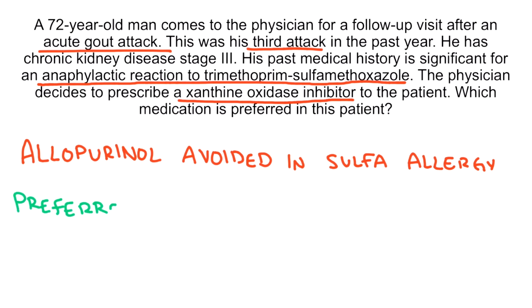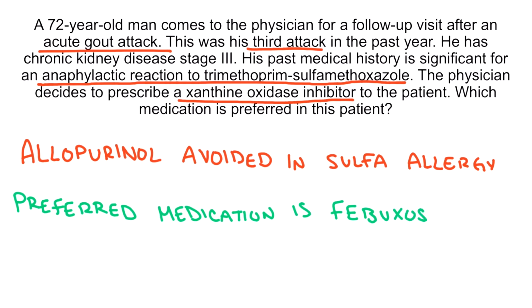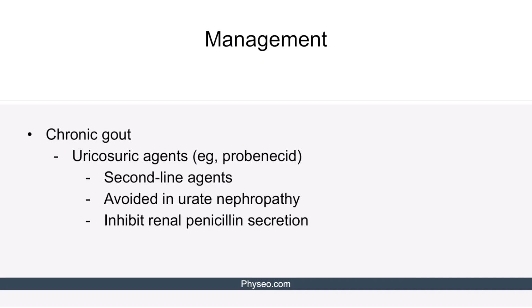The preferred medication for him will be febuxostat. Let's talk about uricosuric agents like probenecid in the management of chronic gout. They are the second-line agents for chronic gout.